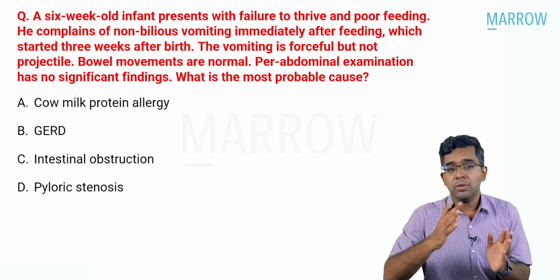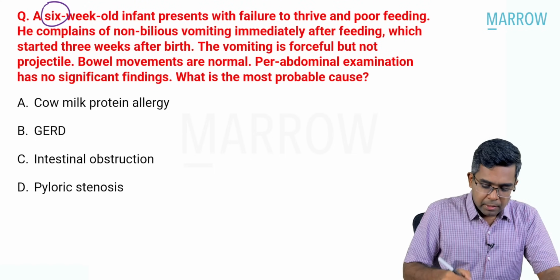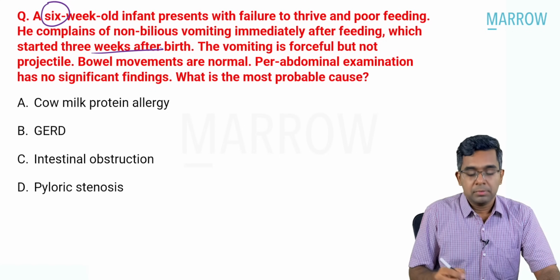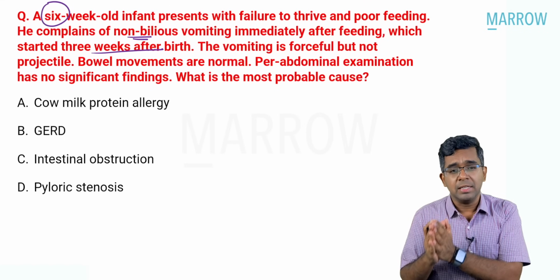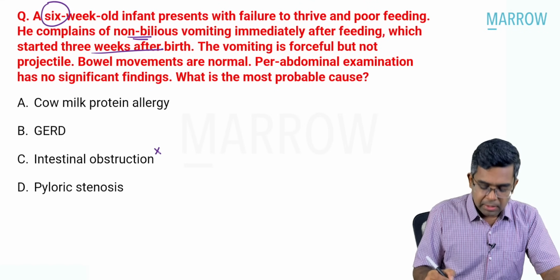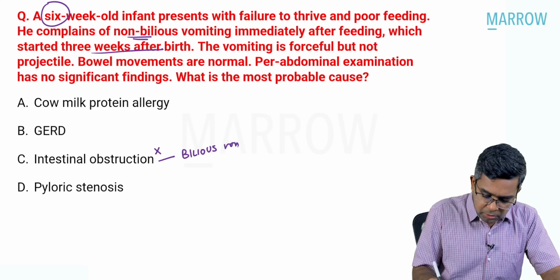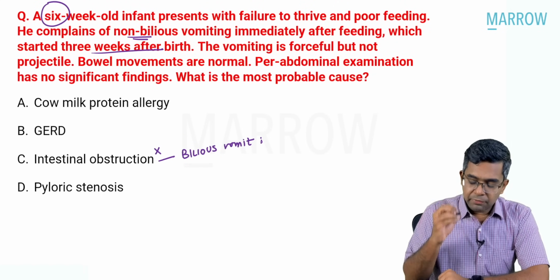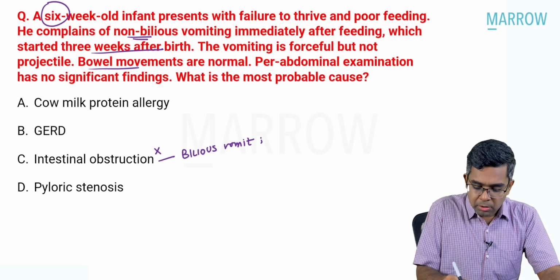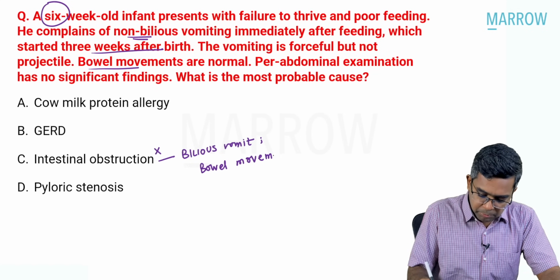This is a question where we have to analyze the findings and try to arrive at an answer. This is a 6-week-old baby and having vomiting since 3 weeks after birth. If you look at non-bilious vomiting, the complaint given in the question, which option is very unlikely? Intestinal obstruction is very unlikely because usually there will be bilious vomiting. Of course, there can be non-bilious vomiting also, but most likely it is bilious vomiting. That is number one. Number two, if it is intestinal obstruction, the bowel movements are not normal. The bowel movements are actually decreased or absent. Very important.